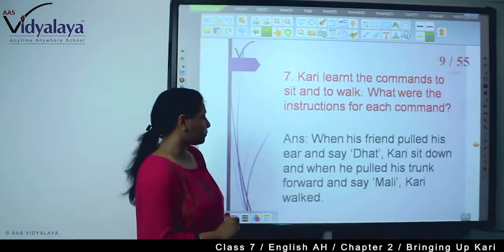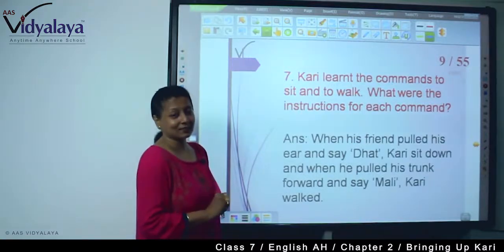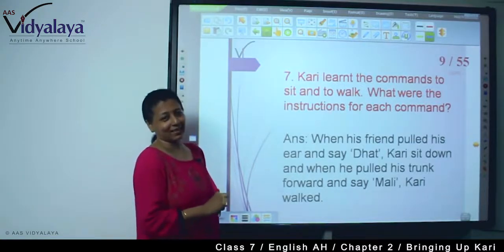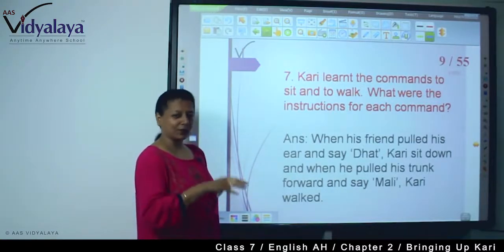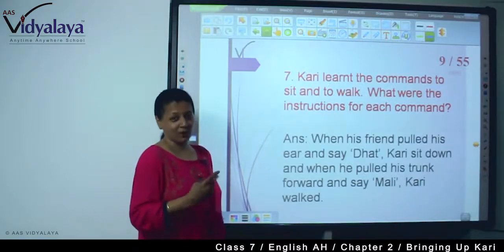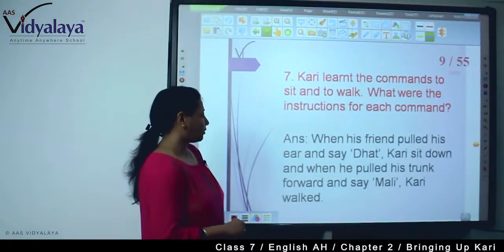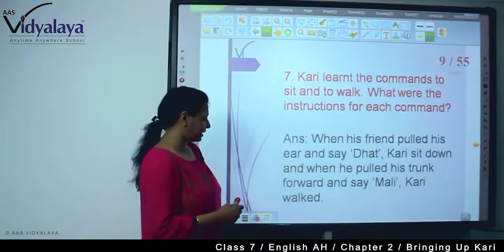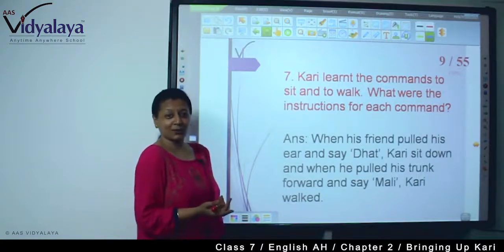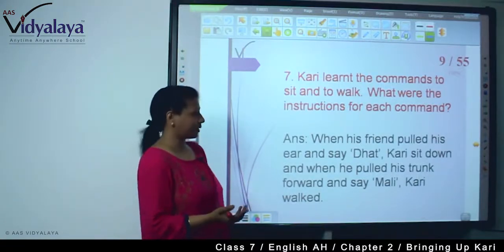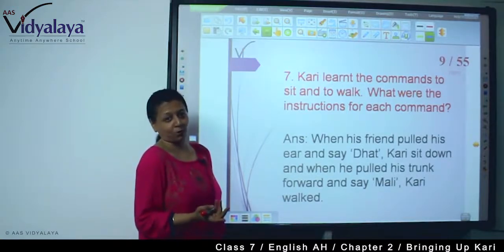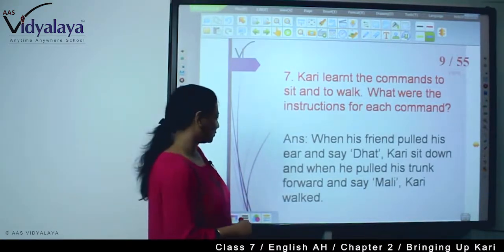When his friend pulled his ear and said, "Dhat," Curry sat down. See, if you go near an elephant and pull his ear and say, "Dhat," the standing elephant will sit down. I think this is the same for all elephants. Now, Curry sat down, and when he pulled his trunk forward and said, "Mali," Curry walked. Now you can try, wherever you find an elephant, you can try. You just pull the trunk and say Mali. Hopefully, the elephant may walk with you.